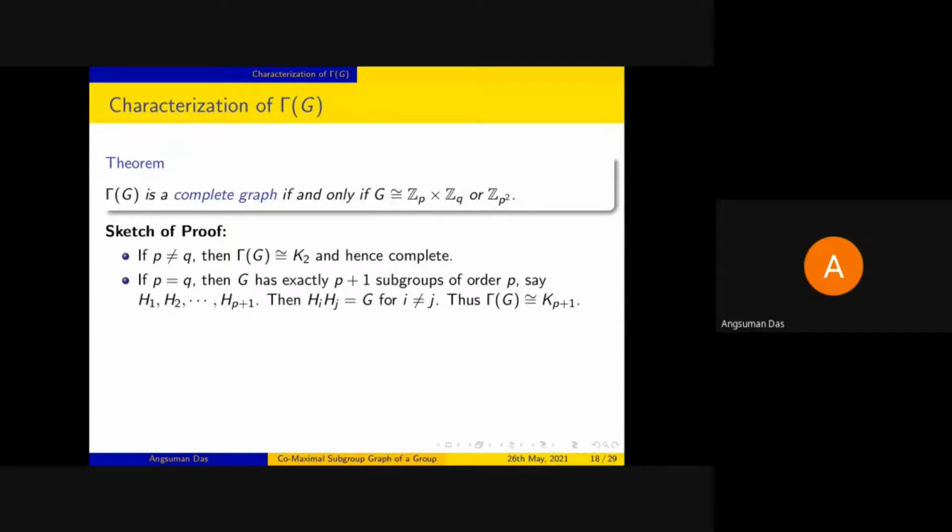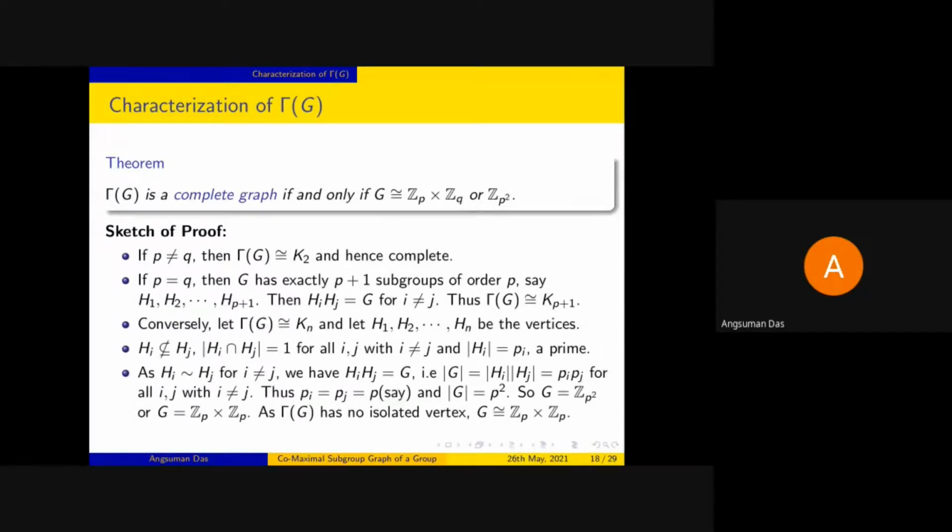So a single isolated vertex is K1. So we also consider that as a complete graph. For the other direction, suppose we have gamma G to be a complete graph Kn, and suppose H1, H2, ..., Hn are the vertices of that graph.